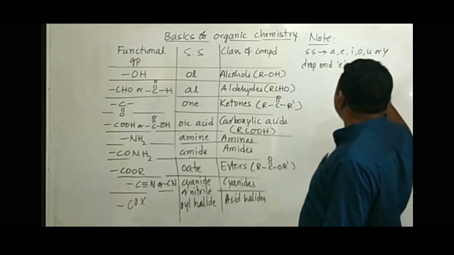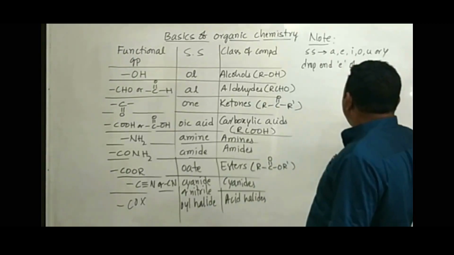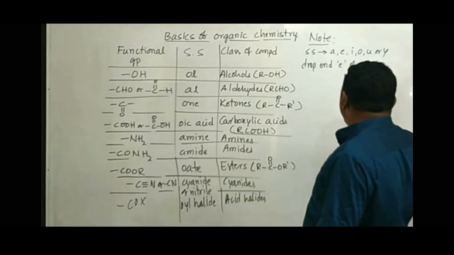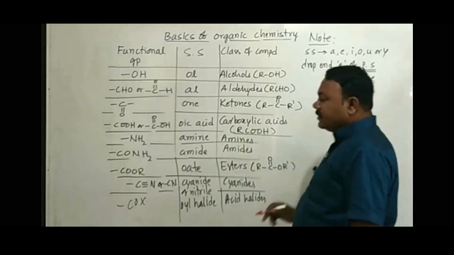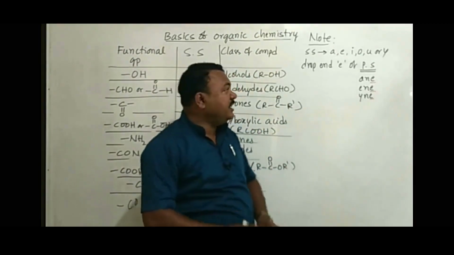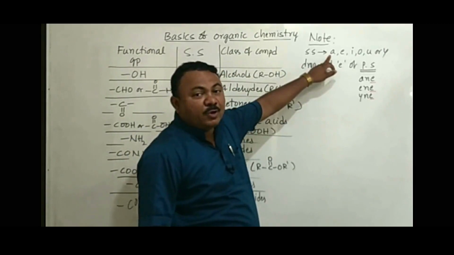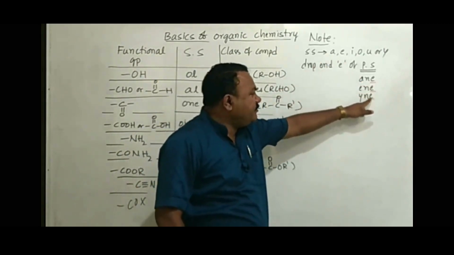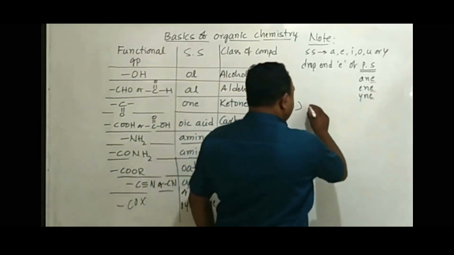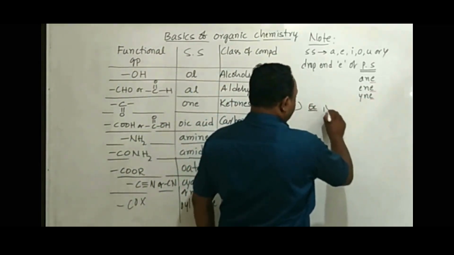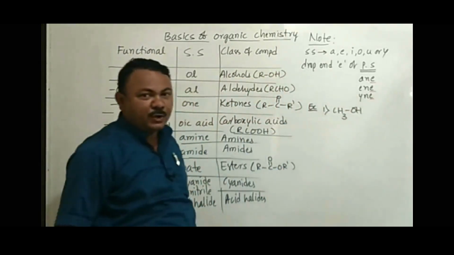The primary suffixes ANE, ENE or YNE all end with E only. So if the secondary suffix starts with A, E, I, O, U or Y, replace the end E of the primary suffix by the secondary suffix. Say for example, CH3OH.